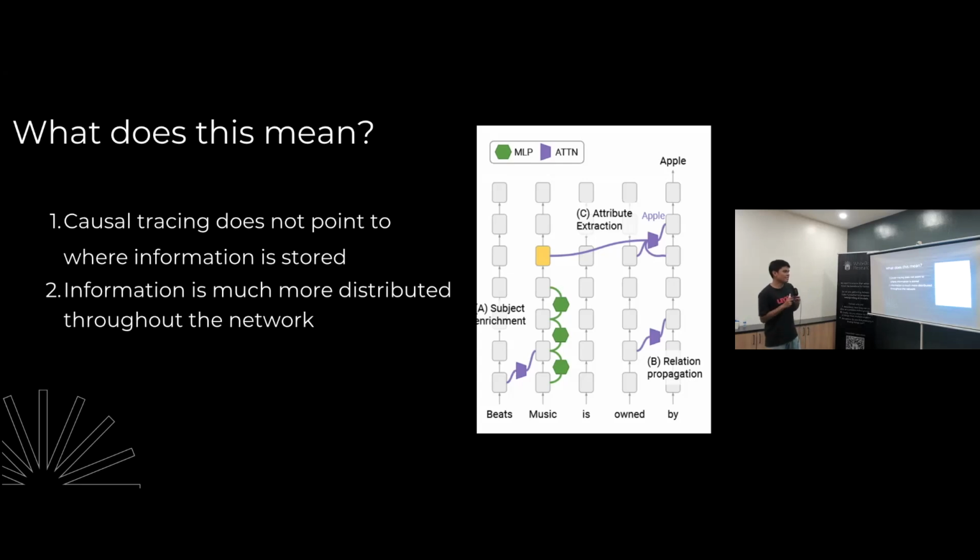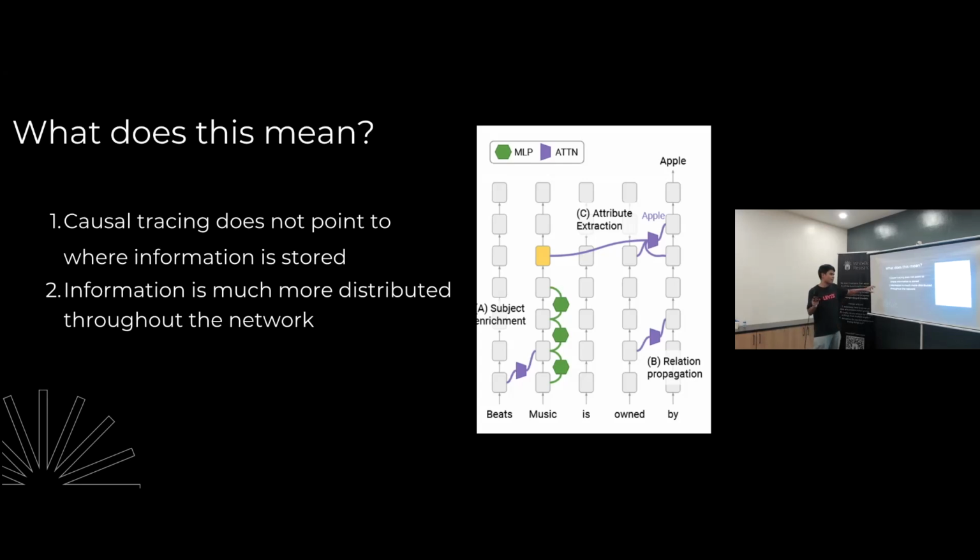And so what does this mean? First, I think that's enough evidence, unless I do further research, that causal tracing does not actually point to where the information is stored. And I think I have a better definition for causal tracing: it corresponds to where the subject and the rest of the sentence are combined, rather than where the information is actually stored.